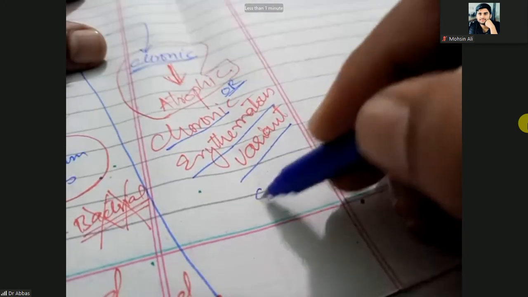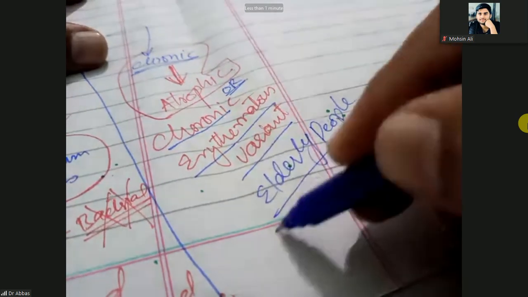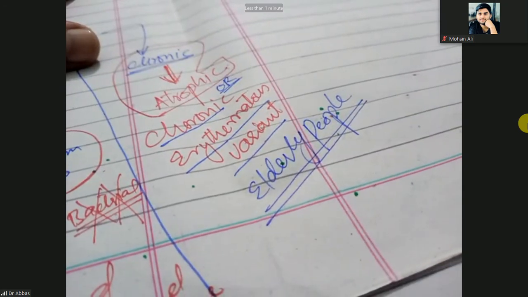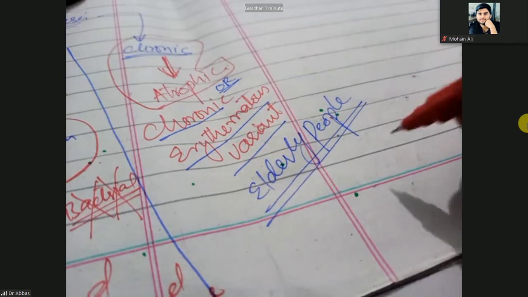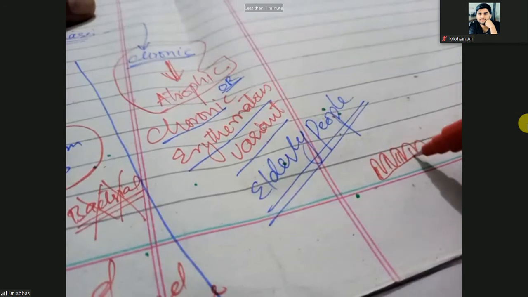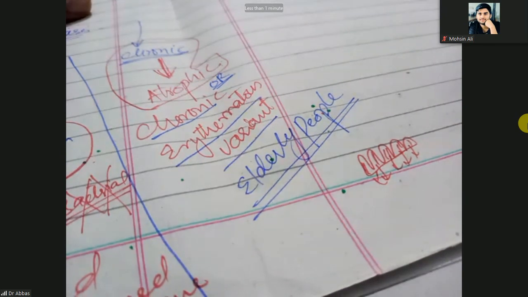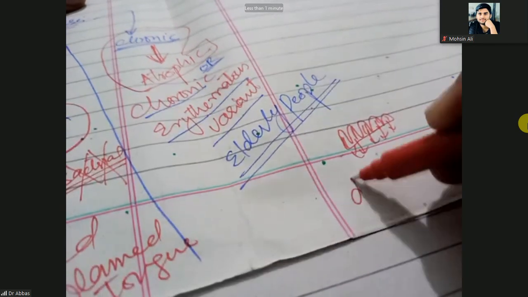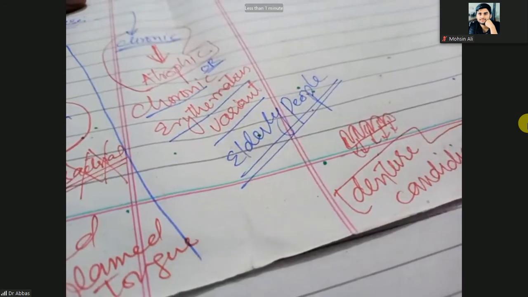This is seen in elderly people. Why? Most commonly, elderly people have prosthetic teeth, and they adjust these prosthetic teeth on their gums, so they irritate the gums again and again. That is known as denture candidiasis, due to the prosthetic teeth.